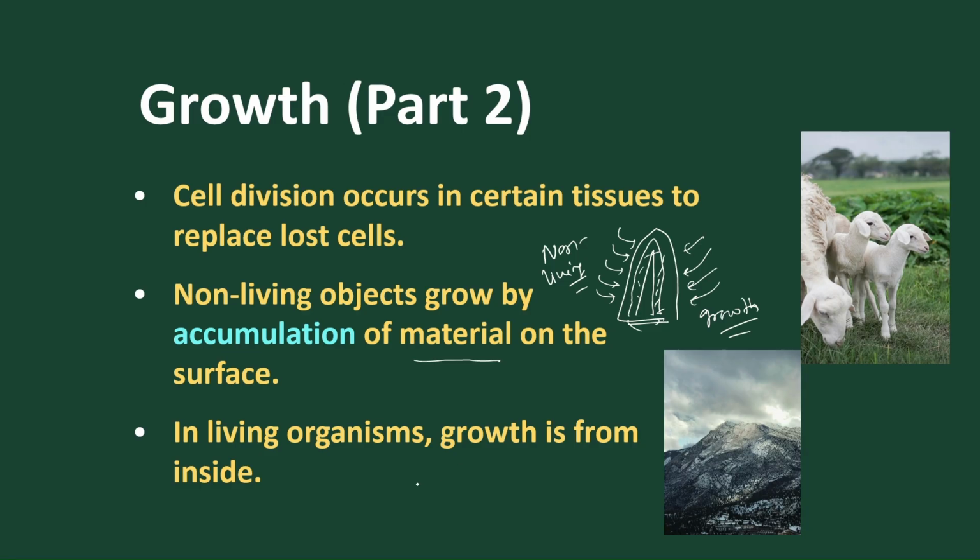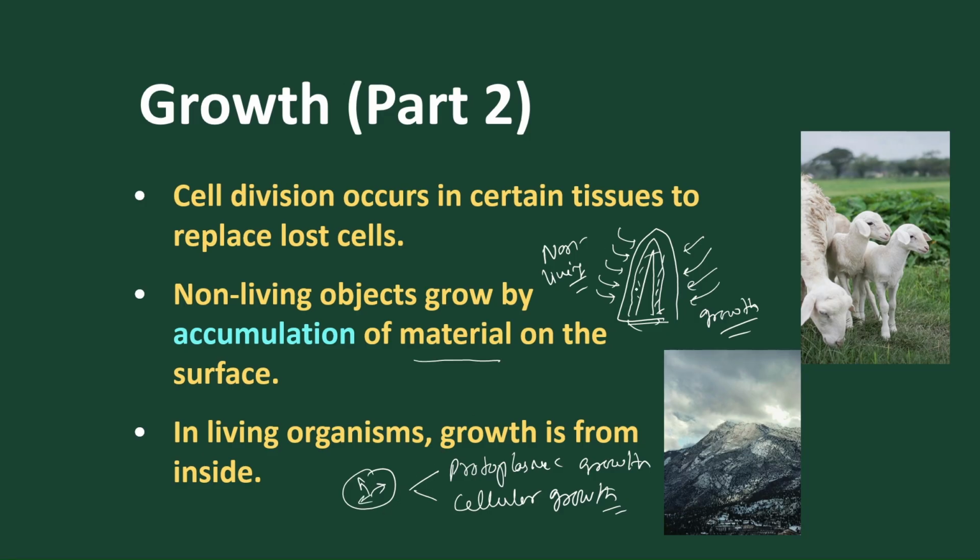But in a living organism, the growth takes place from inside. That is protoplasmic growth, and also cellular growth. So two types of growth are found in living organisms, and they are from inside.